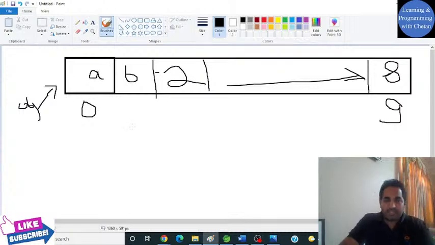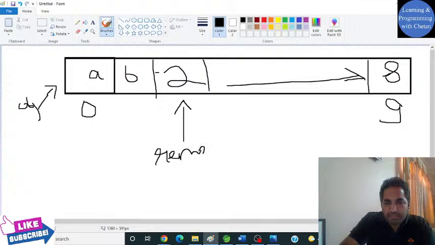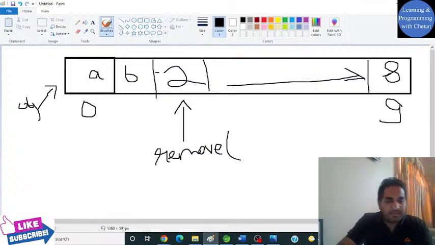Now we are trying to understand the remove operation. So let's take an example. I want to remove this particular element, so let me call the remove method. It's a bit difficult to draw it like this, but okay, it's fine. Suppose its index is 2 with value as 12. So I want to remove an element at index value 2.